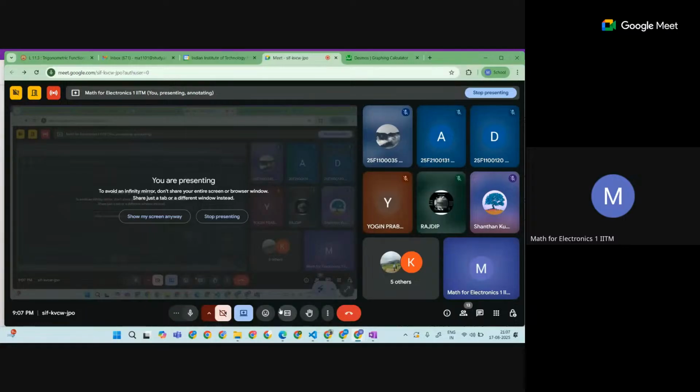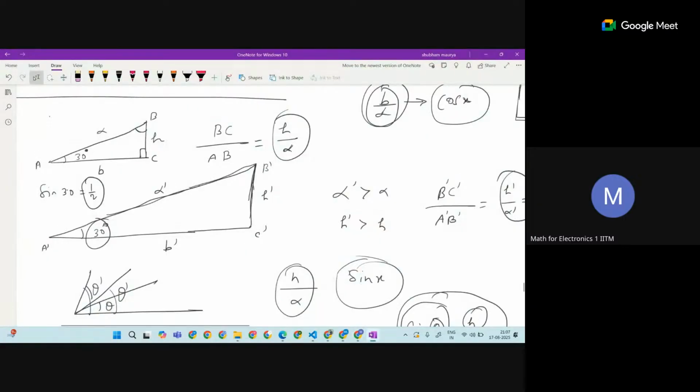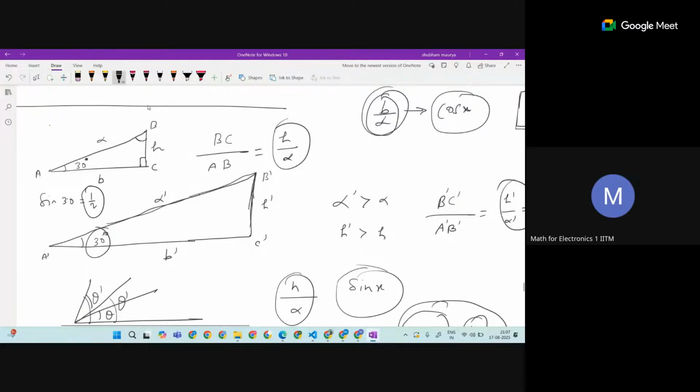Okay, so see, here is what's happening. We know this is already 90 degrees. In any triangle, the sum of the angles is 180. So this is already a right angle triangle. This is 90 degrees, this is 30 degrees, so it is very clear that this is going to be 60 degrees. Right? This is 60 degrees.